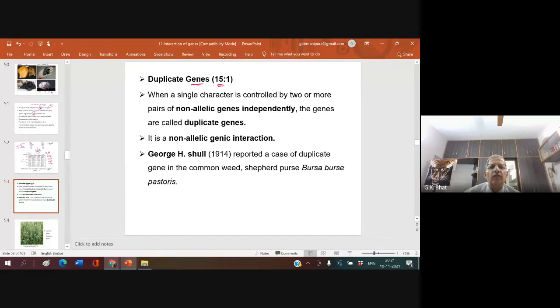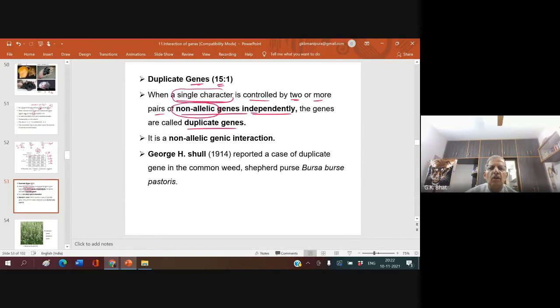Now let us go to duplicate gene, 15:1. When a single character is controlled by two or more pairs of non-allelic genes independently, the genes are called duplicate genes.